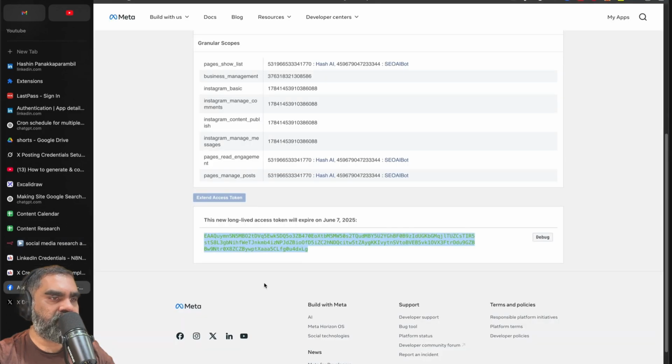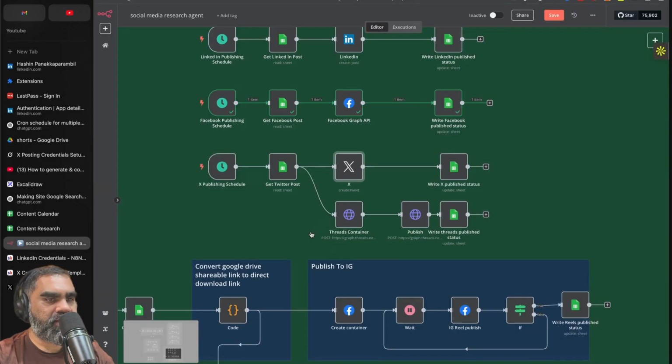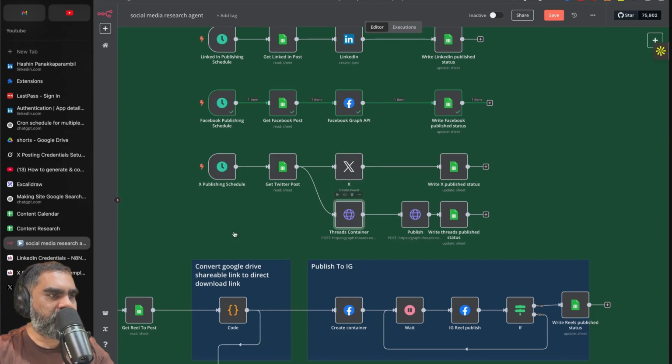If you get a message something like check your credentials, sometimes the errors won't say what it actually is. So I was getting the credential error when my tweet was over the character limit. So make sure all that is done properly. And for threads, it's pretty much the same thing.